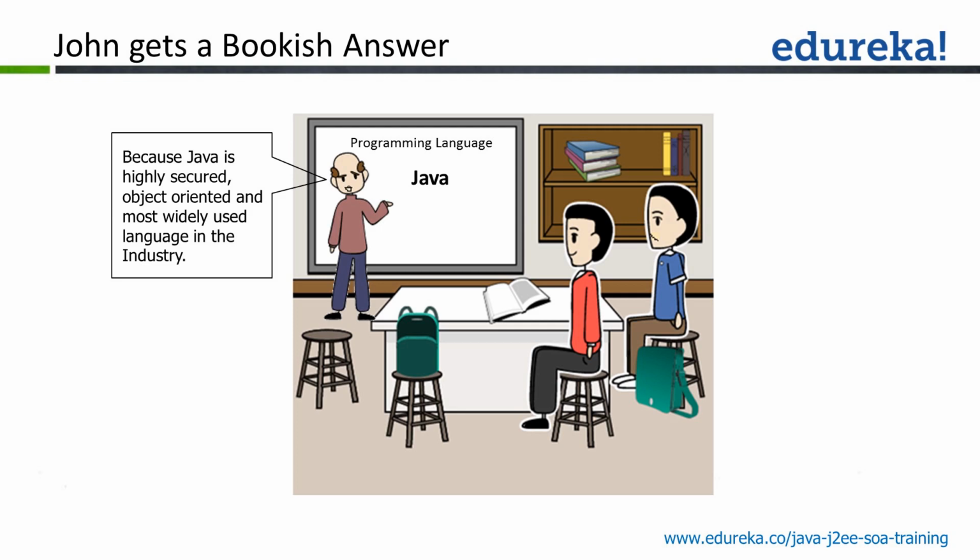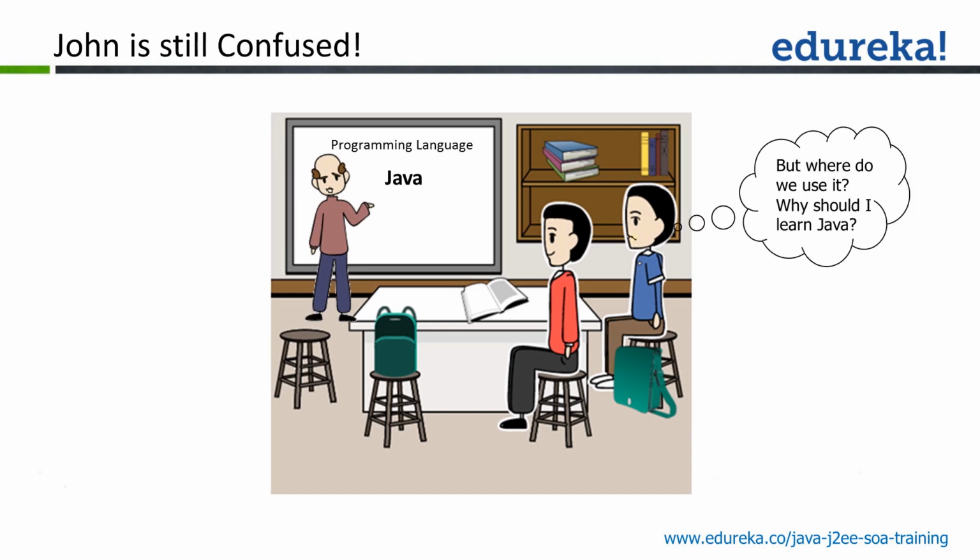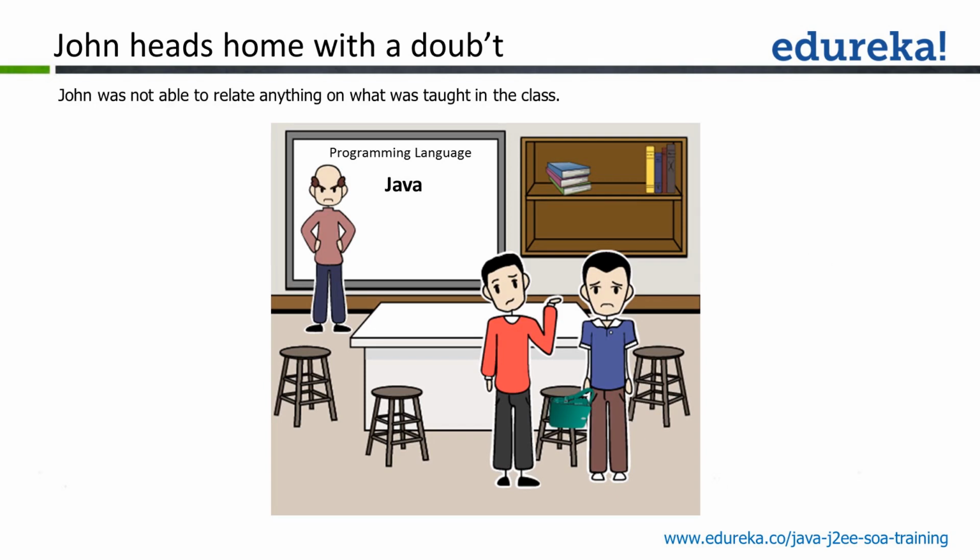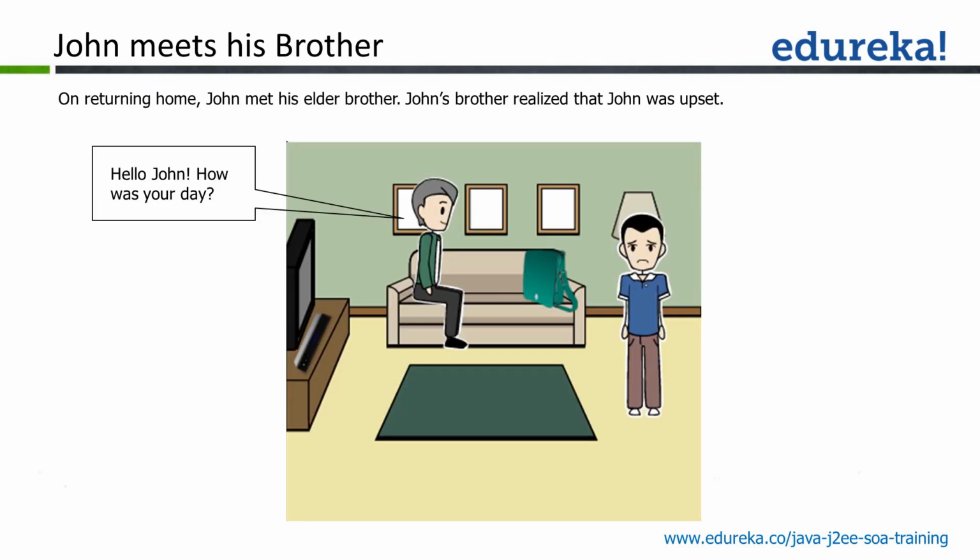So he asks where we use it and why we should learn Java. John was annoyed in class and came back home a bit upset, with this query in his head.